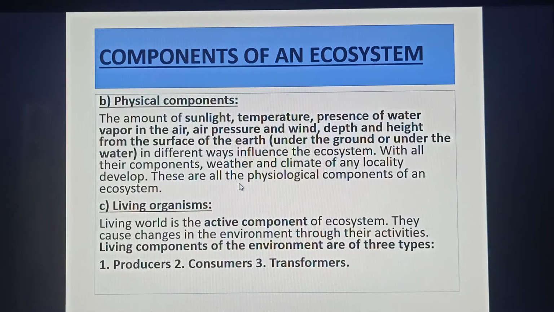Then the next component of an ecosystem is living organisms. The living world is the active component of the ecosystem. They cause changes in the environment through their activities. Living components of the environment are of three types. Number one, producer. Number two, consumer. And number three, decomposer or transformer.